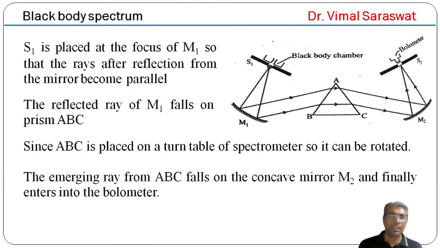The emerging ray from ABC falls on the concave mirror M2 and finally enters the bolometer. So the emergent rays of this prism fall on the concave mirror M2, and finally the rays enter the bolometer after reflection from this mirror.